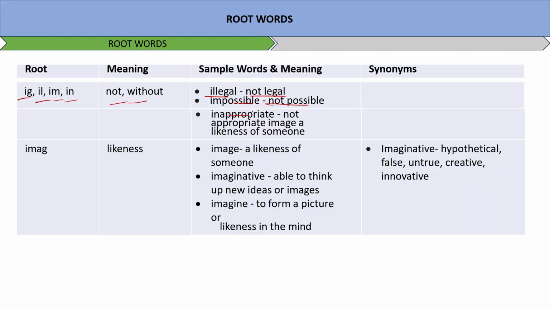IMAG means likeness. Image, a likeness of someone. Imaginative, able to think up new ideas or images. Imagine, to form a picture or likeness in the mind. Imaginative also has synonyms such as hypothetical, false, untrue, creative, innovative, imaginary, etc. All of these words, right?